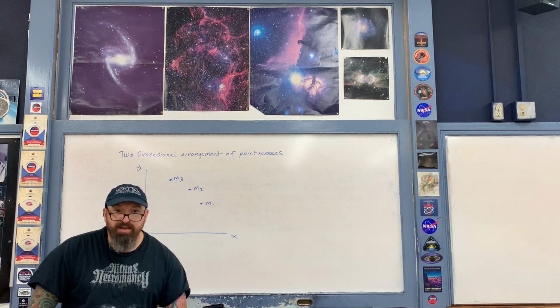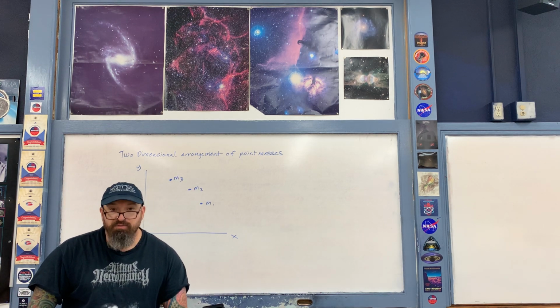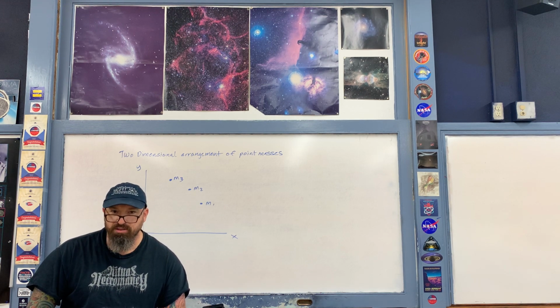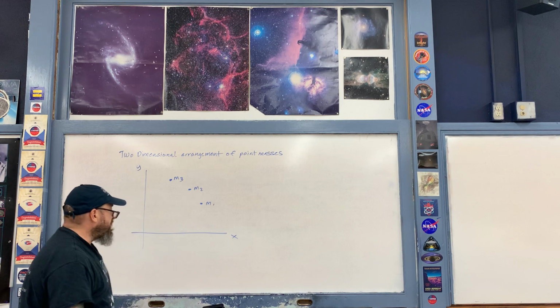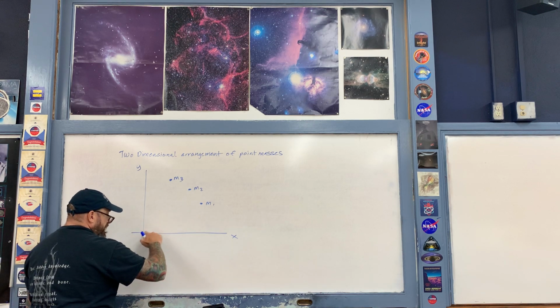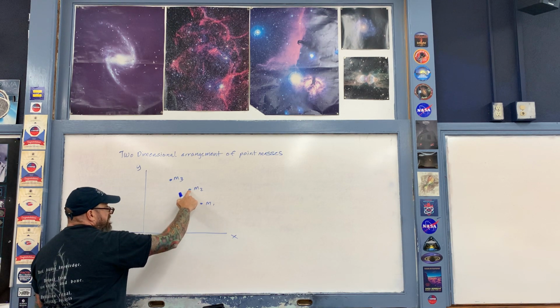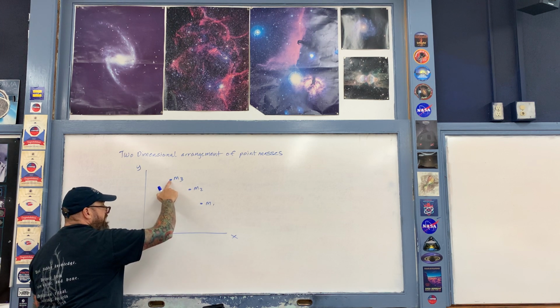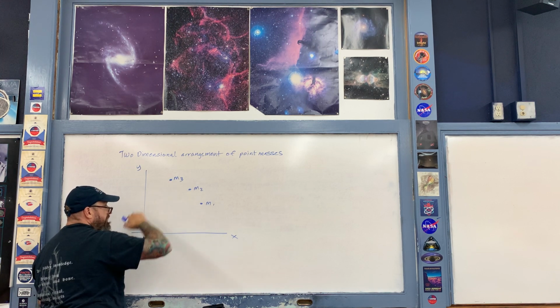Okay, each of these masses has a position vector. If you recall from our unit on kinematics, we always use the letter R to describe the position. So for example, for M1, there's an R1, like so. For M2, there's an R2, like so. And lastly, for M3, there's an R3, like so.